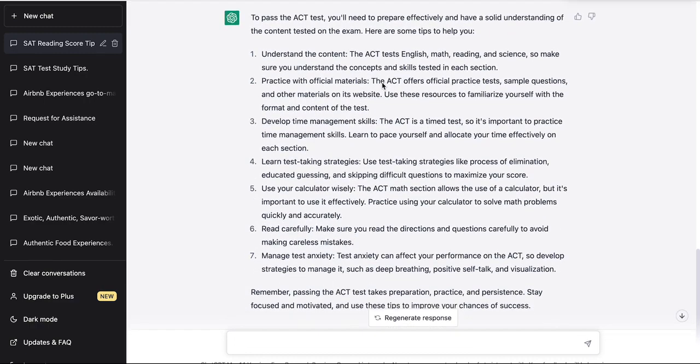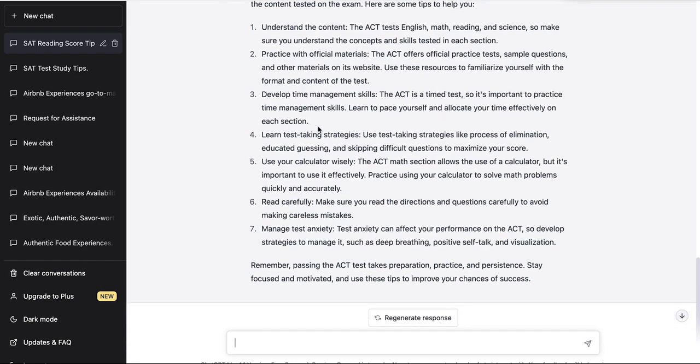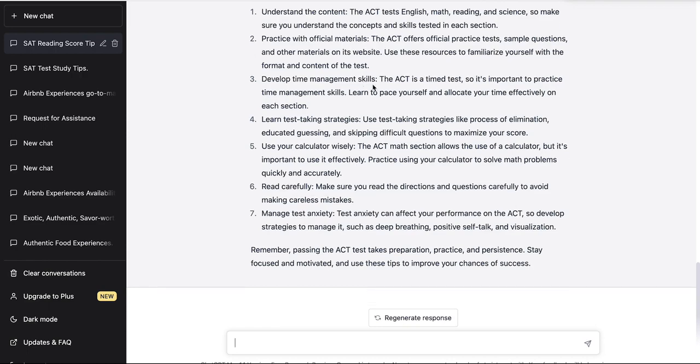Right, so the first point that we get here is understand the content, right? And if you read the description, it says the ACT tests English, math, reading, and science. So make sure you understand the concepts and skills tested in each section. So that's a good advice. Number two, practice with official material. I mean, this is exactly what we were talking about from the previous pointers that ChatGPT gave us about the SAT. Number three, develop time management. I definitely thought there would be overlap, right? And it makes sense because the test is testing basically the same material.